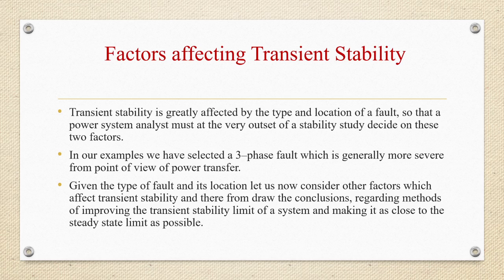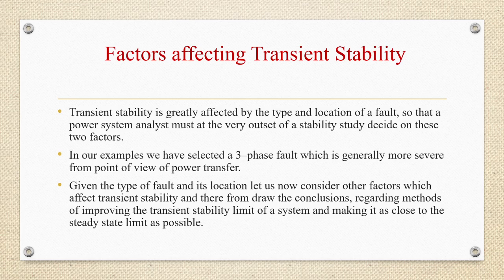And from there, we can draw the conclusions regarding methods of improving the transient stability limit of a system and making it as close as possible to the steady state limit. So already we have seen what is transient stability, the transient stability limit, and the steady state limit.